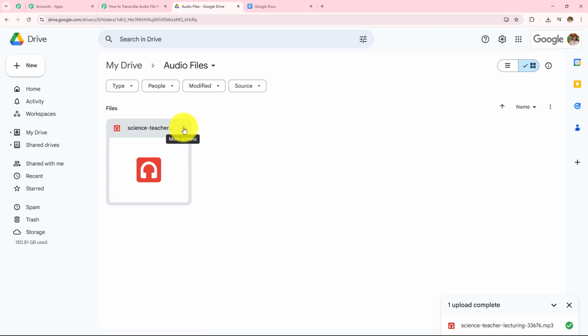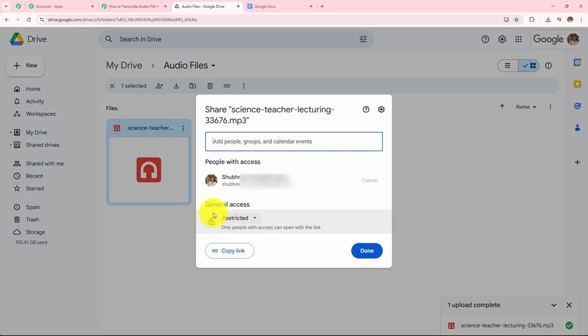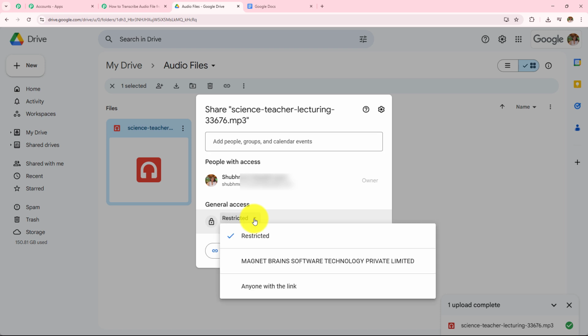So what we have to do is go to these 3 dots, from where we have to click on share. Now here you can see that the general access is restricted. So I have to provide this access so that when I upload any file in this particular folder, my AI agent, which is OpenAI, gets the access to this file and then it will help me transcribe this audio file.